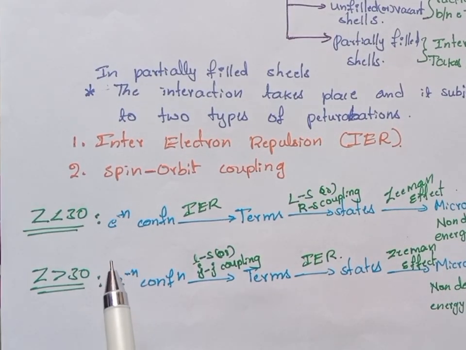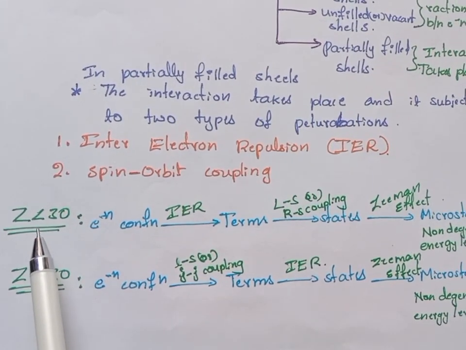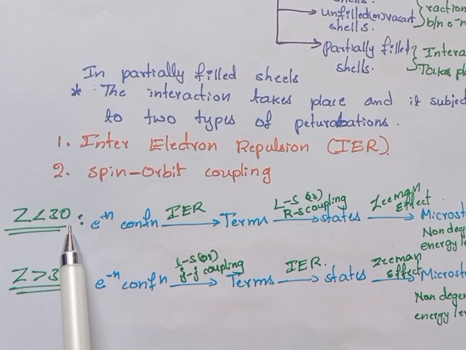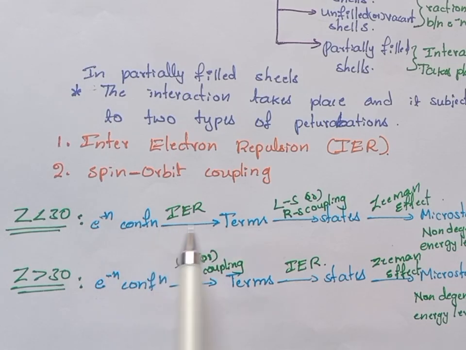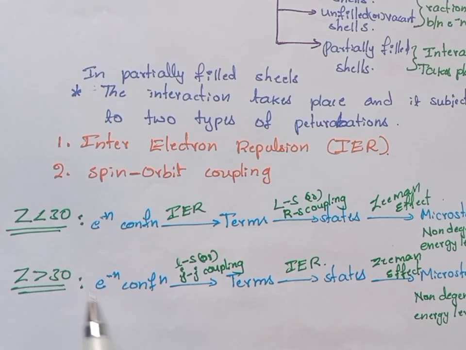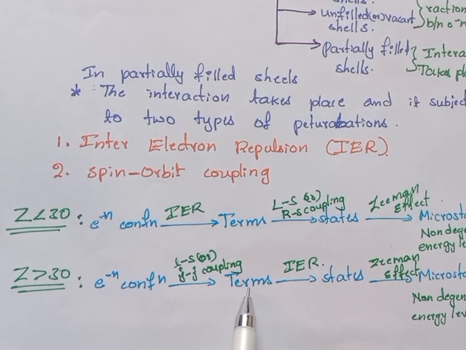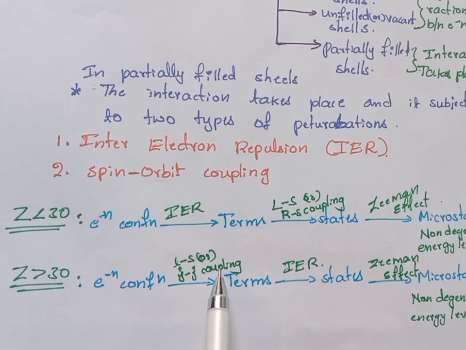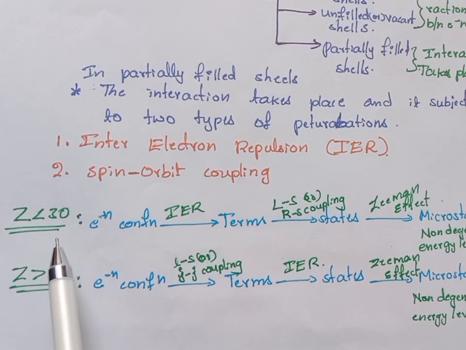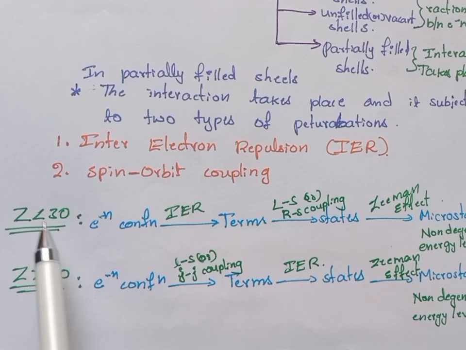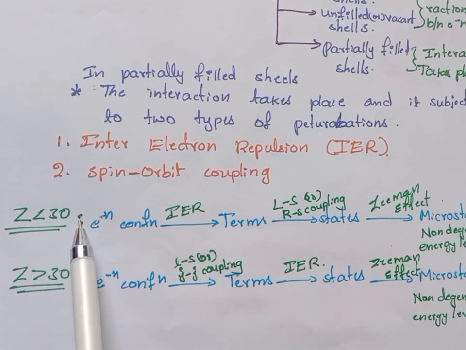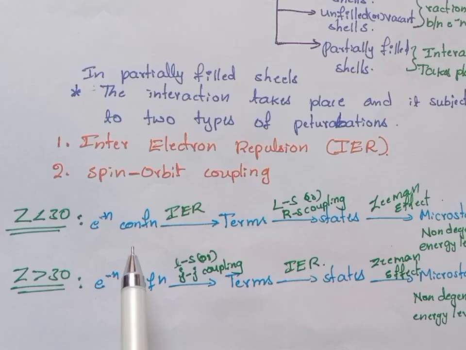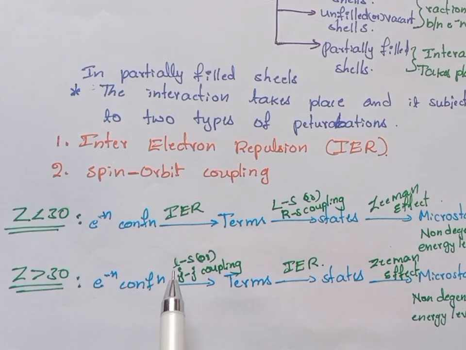So here one question may appear: why in Z less than 30 does the electron configuration split into terms by inter-electron repulsion, while in Z greater than 30, the electron configuration splits into terms due to JJ spin orbit coupling? Because as the atomic number is increasing, the size of the atom will increase.